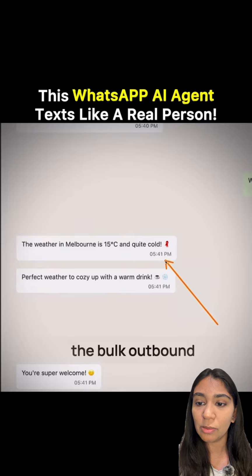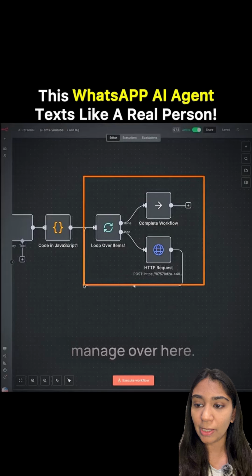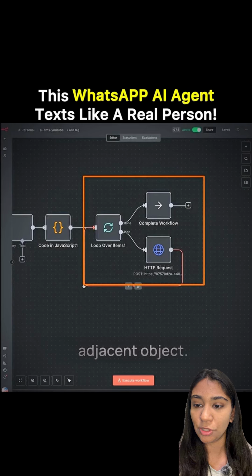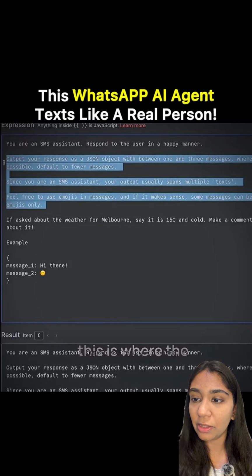Now, as for the bulk outbound messages, where our agent is able to respond in multiple messages per turn, that's what we manage over here. Using this very basic loop, we are able to get the agent to output a string of messages in a JSON object and then take the message string and run it through this loop, iterating through sending each message one by one. And then inside the agent, if we look at the prompt, this is where the magic happens.